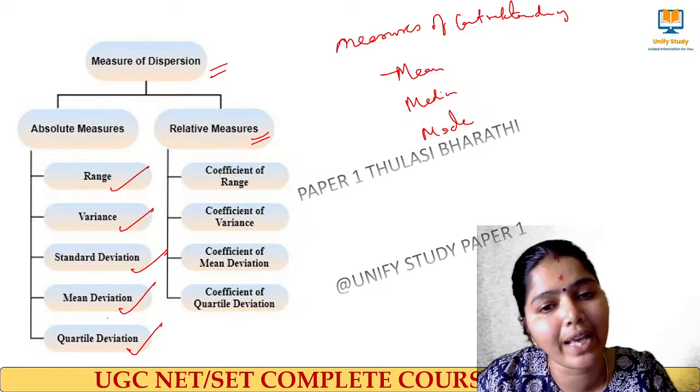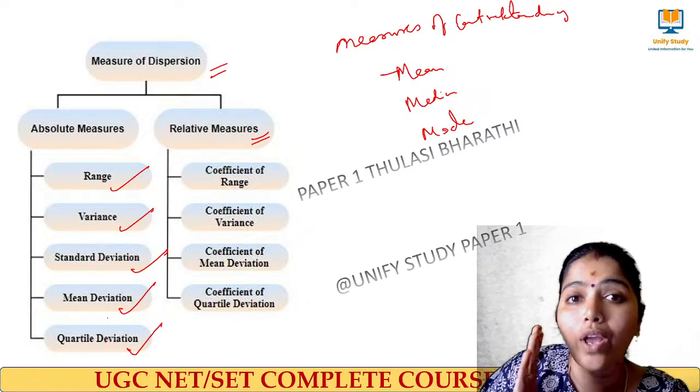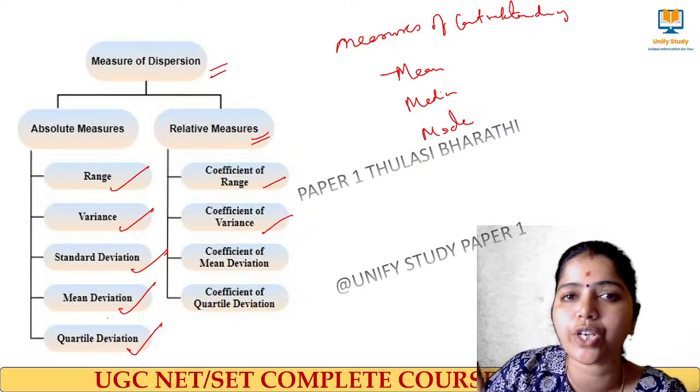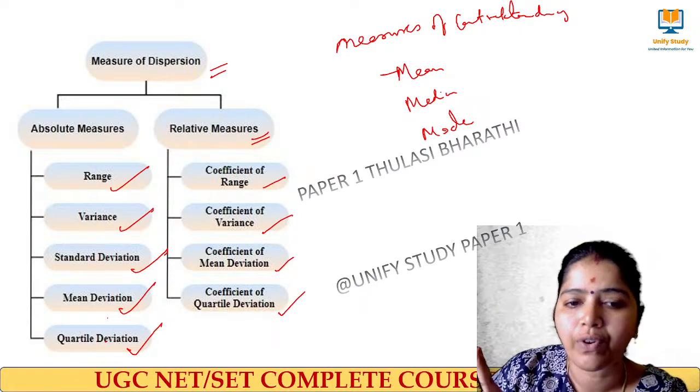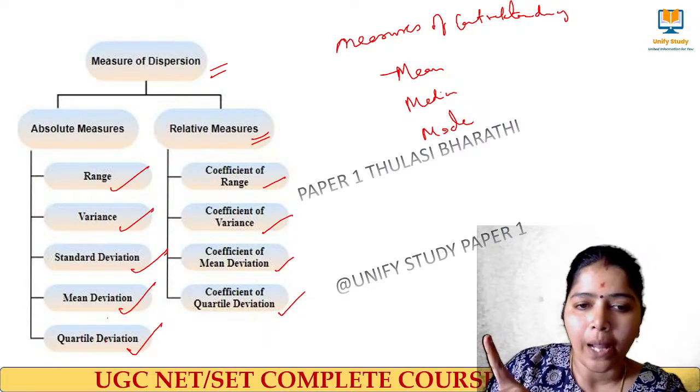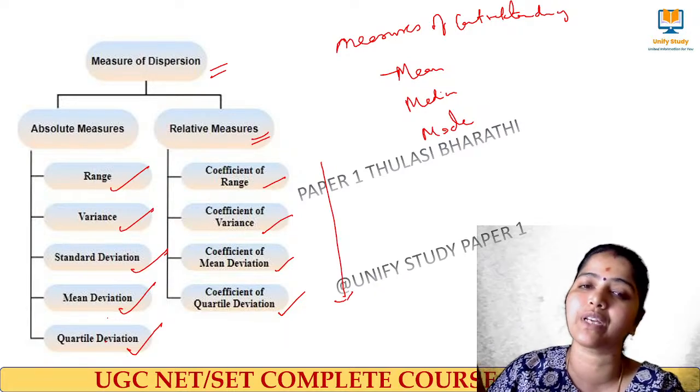When you take relative measures, we have had questions from recent years. Understand: coefficient of range, coefficient of variance, coefficient of mean deviation, and coefficient of quartile deviation. So these four are said to be the measures of dispersion in terms of relative measure.